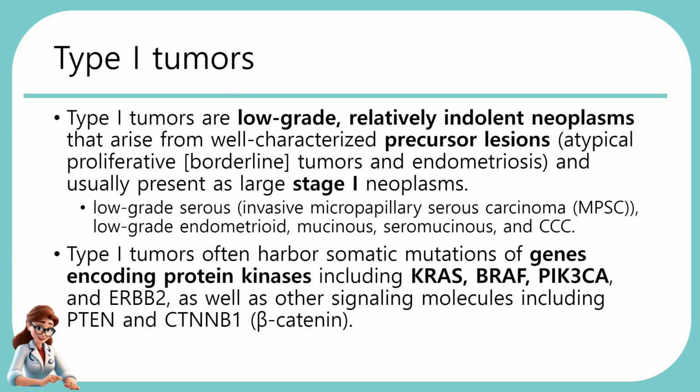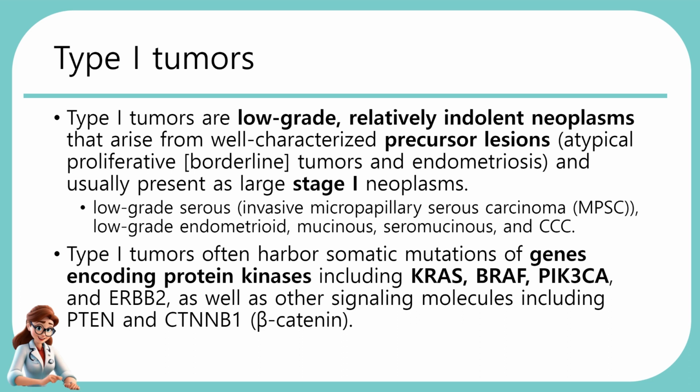Type 1 tumors are low-grade, relatively indolent neoplasms that arise from well-characterized precursor lesions, atypical proliferative borderline tumors and endometriosis, and usually present as large stage 1 neoplasms. These include low-grade serous, invasive micropapillary serous carcinoma, MPSC, low-grade endometrioid, mucinous, seromucinous, and clear cell carcinoma, CCC.